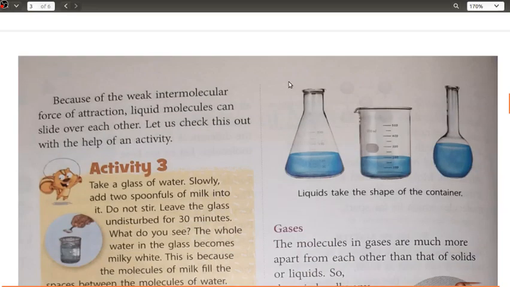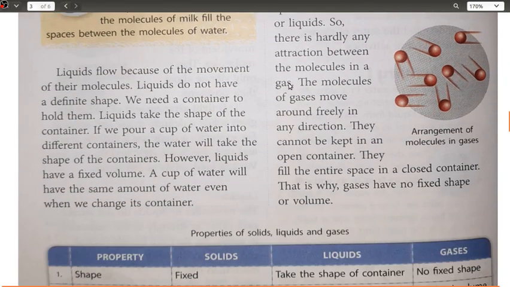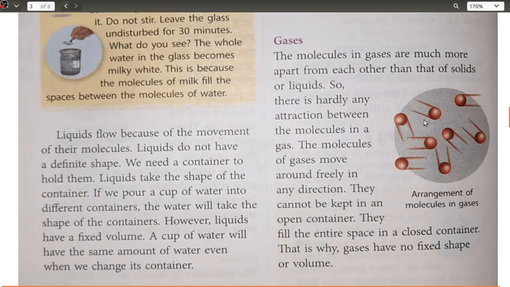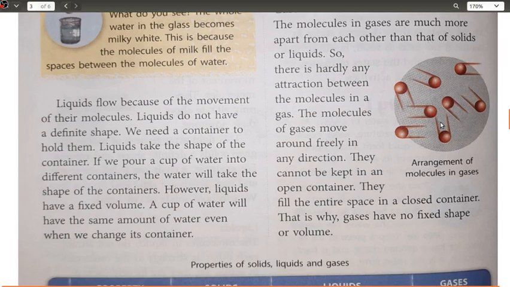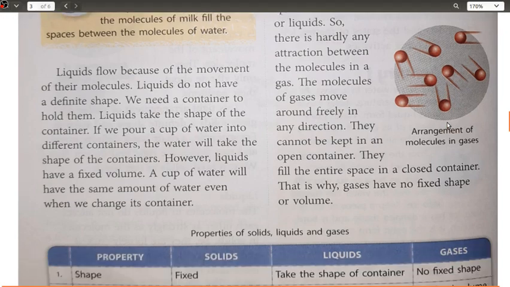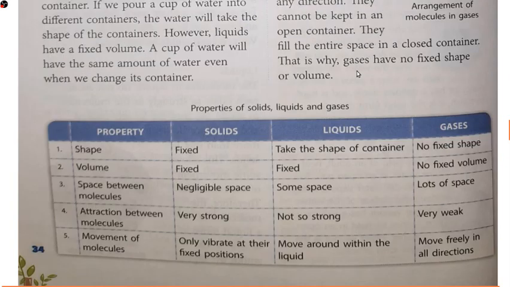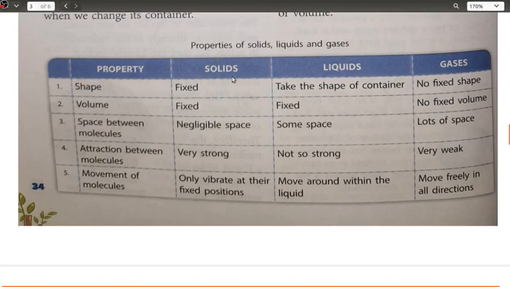Okay, next we have discussed gases. In gases the molecules are much farther away from each other, and at the same time the intermolecular forces of attraction are very weak. Since these forces are very weak, the molecules are able to move out of the boundary of the gas as well. There is no fixed boundary, and that is why there is no fixed volume of gases. Okay, comparative properties we discussed: shape, solid, fixed.